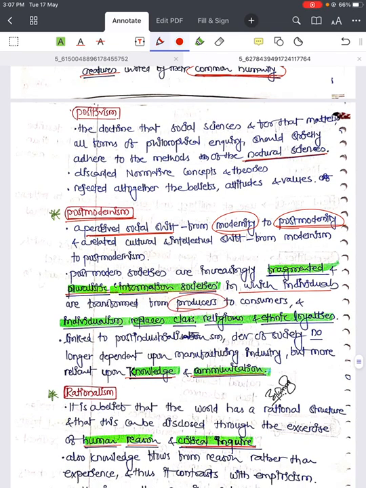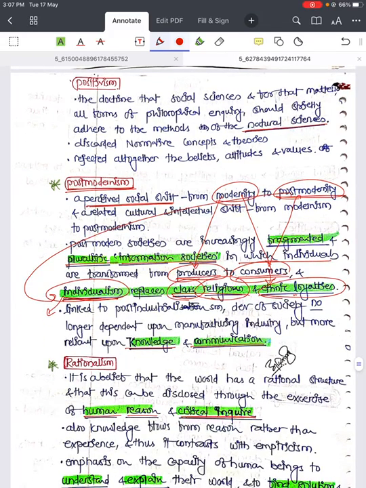So modernity is associated with producers and postmodernity is associated with consumers. And individualism replaces class, religion and ethnic loyalties. That means postmodernism is based on individualism, and class, religion and ethnic loyalties are associated with modernism. So these loyalties will be replaced by individualism, which is a part of postmodernism.